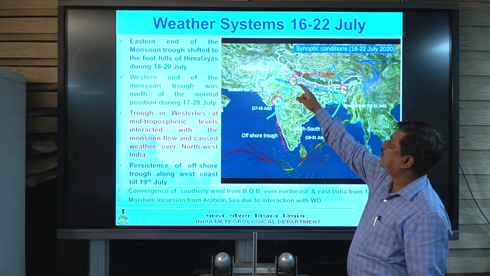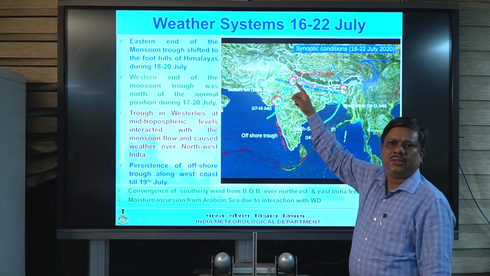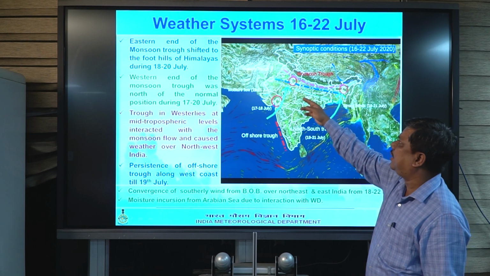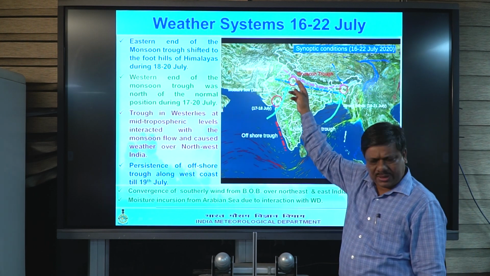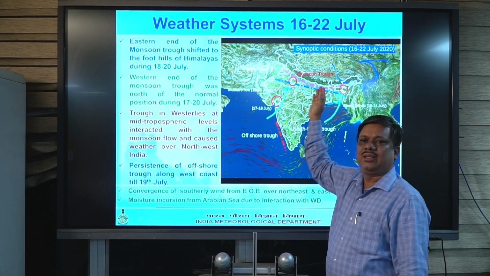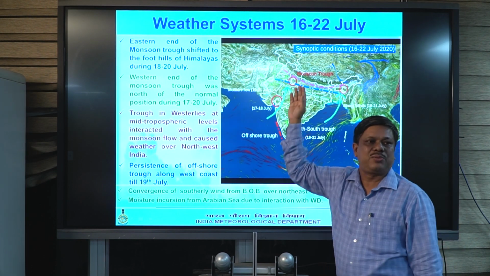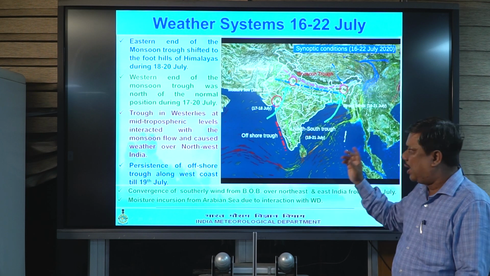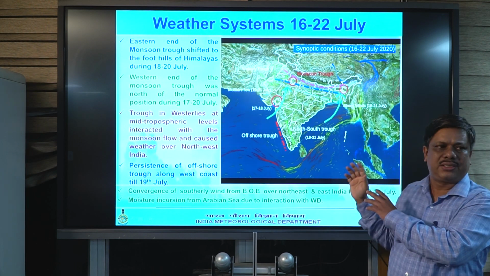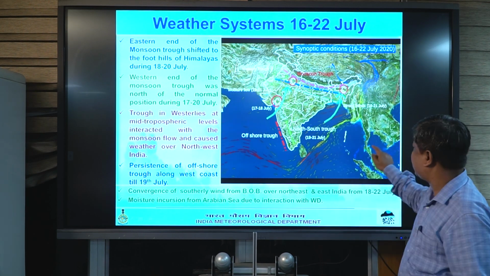Then when that westerly trough in the middle of the week came over the Indian domain, it interacted with the monsoon system, and moisture incursion took place from the Arabian Sea. What happened due to this weather scenario we will see in the next slide.